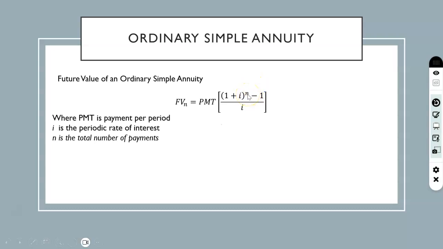And N is the number of compounding periods for the whole term. Or you can also say it is the total number of payments for the annuity. Both will be the same because the number of compounding periods is the same as your payment periods. The total number of payments we can calculate and find N.